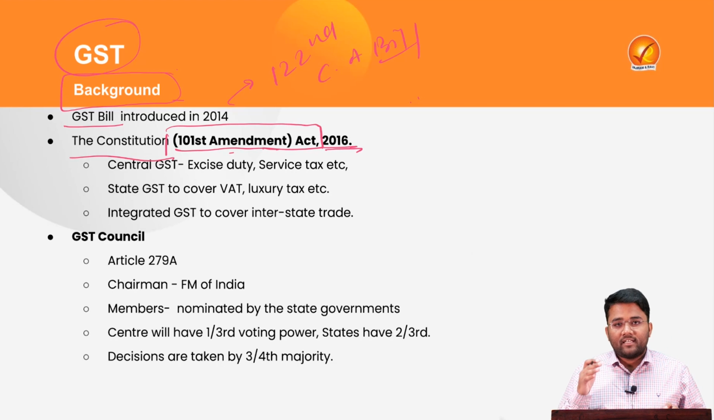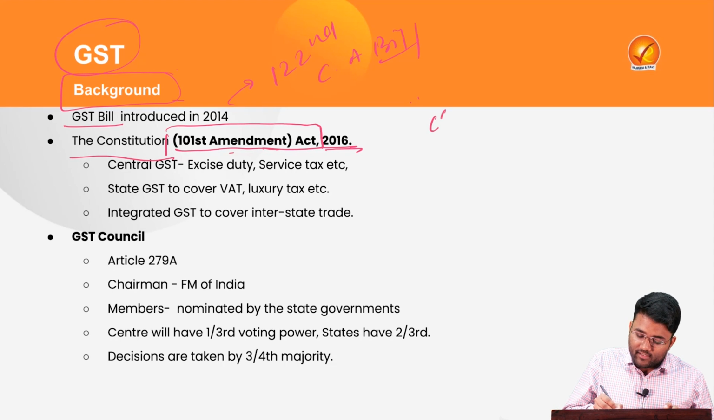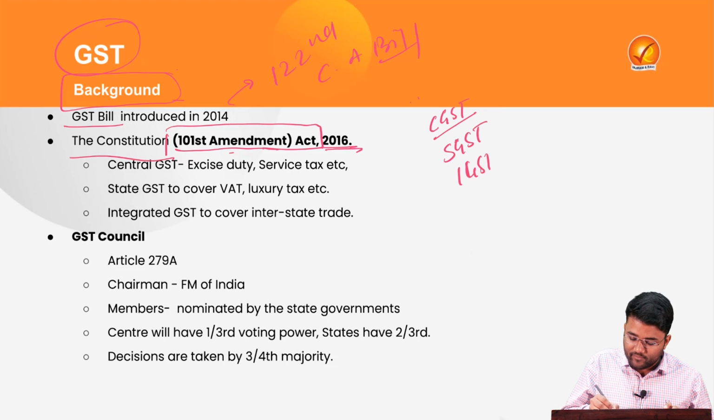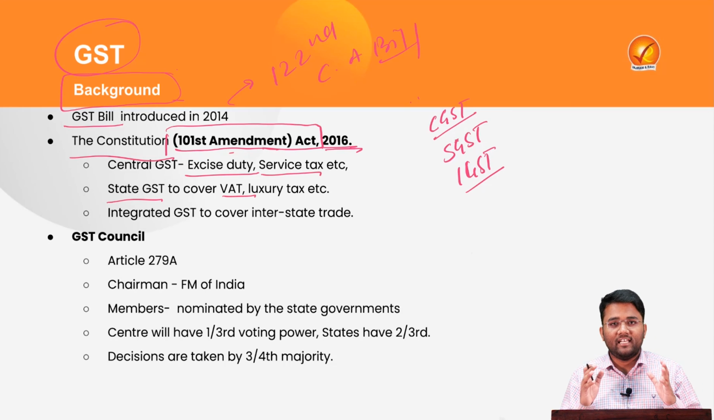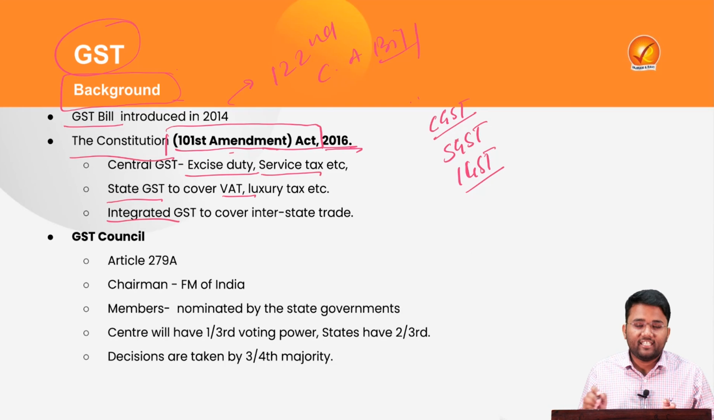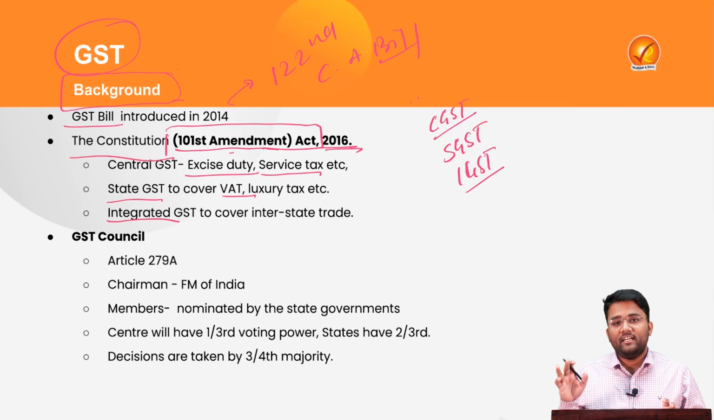Under GST's current provision, it consists of CGST, that is Central GST, SGST and IGST. Central GST has subsumed various central taxes like excise duty, which was imposed on the manufacturing of products, then service tax, etc. The state GST subsumed various state taxes like VAT or value added tax, luxury tax, entertainment tax, etc. Then there is integrated GST to cover interstate trade.